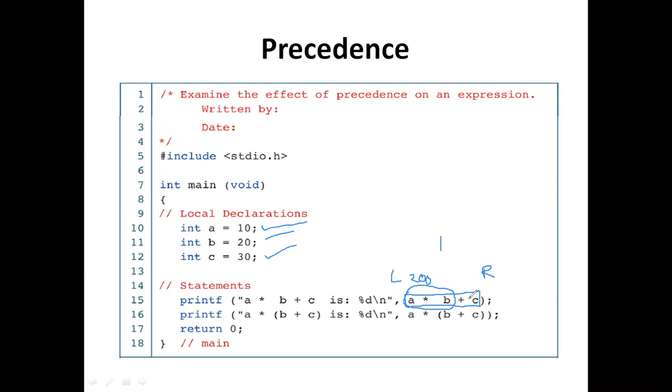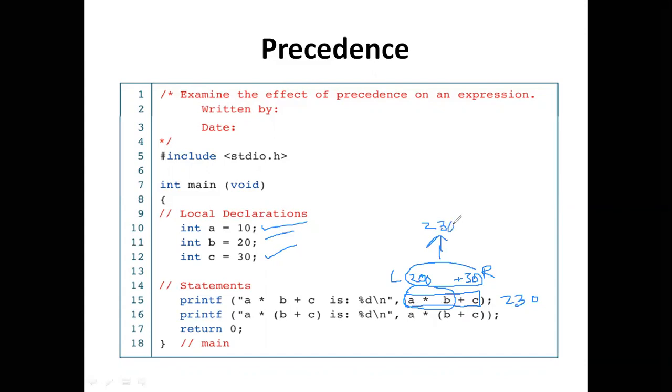200 plus c, which is 30. 200 plus c means 230. It is going to give the result as 230, a single value. Every complex expression is reduced to a single value, and here it gives the final value as 230.